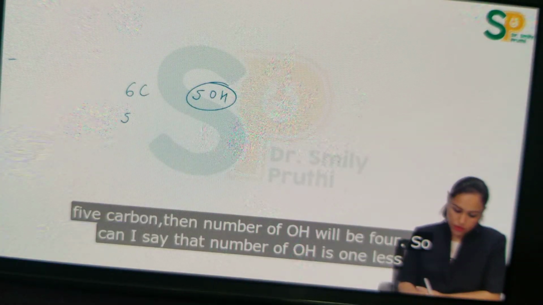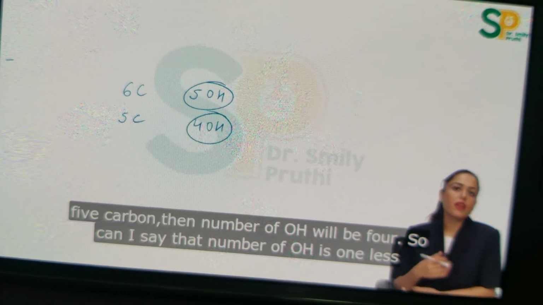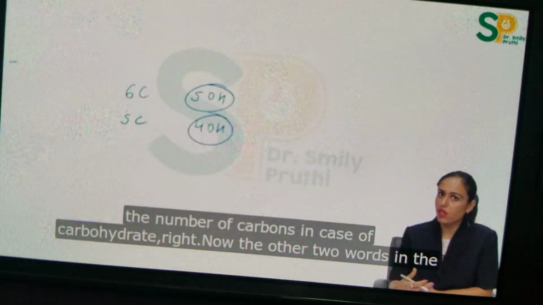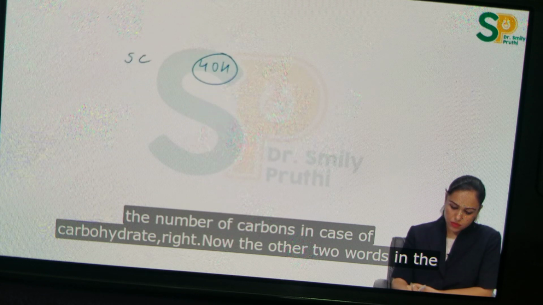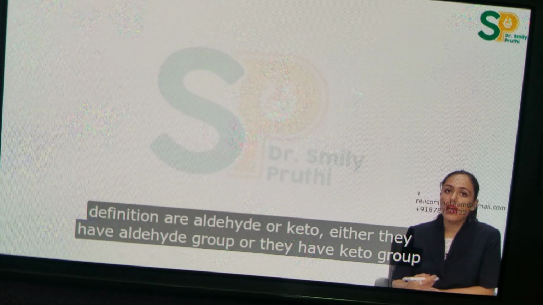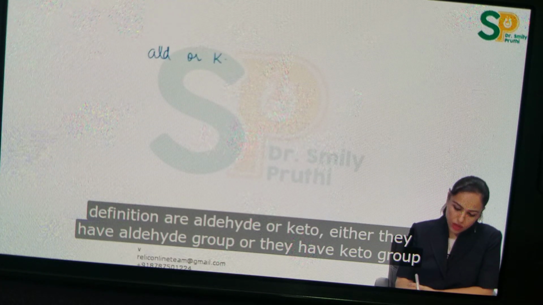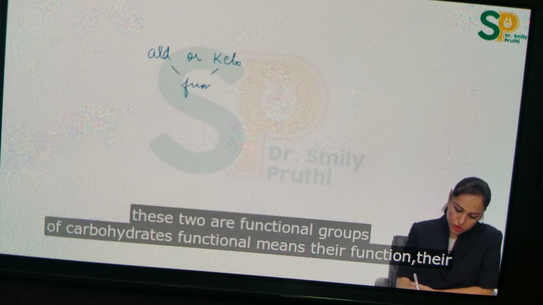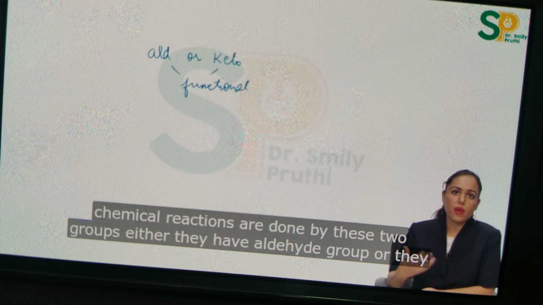If a carbohydrate has 5 carbons, then the number of OH groups will be 4. So can I say that the number of OH is 1 less than the number of carbons in the case of a carbohydrate, right? Now the other 2 words in the definition are aldehyde or keto. Either they have an aldehyde group or they have a keto group. These 2 are the functional groups of carbohydrates. Functional means their chemical reactions are done by these 2 groups.